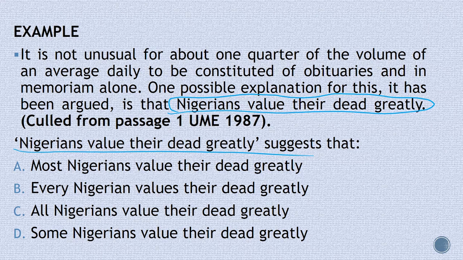So when I said Nigerians value their dead greatly, what does it suggest? A, most Nigerians value their dead greatly. Every Nigerians value their dead greatly. All Nigerians value their dead greatly. Some Nigerians value their dead greatly. First, there are two options to be eliminated. What are those options that should be eliminated? Those options that denote absolute. What are they? Every denotes absolute. All denotes absolute. So these two options are wrong. Why? Because what we have been given is a non-absolute statement. And the answer is: most Nigerians value their dead greatly.